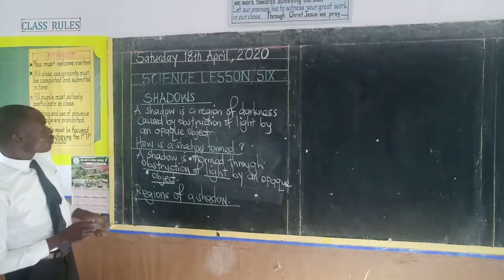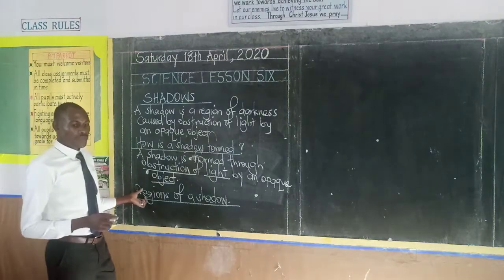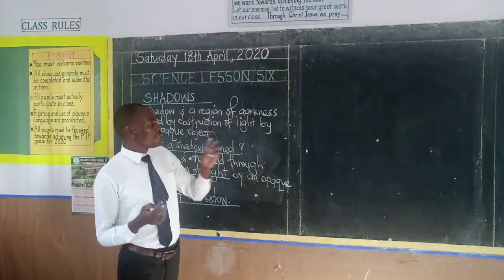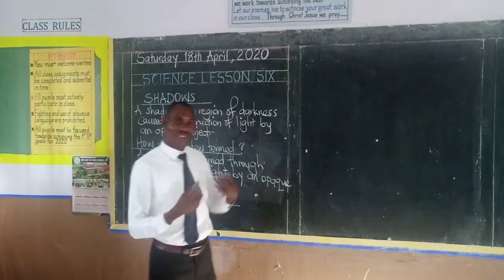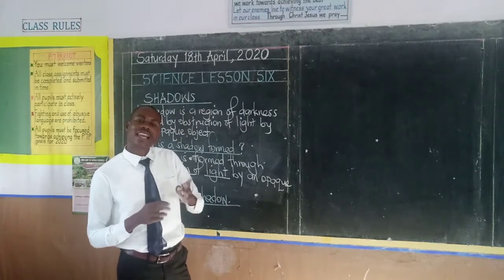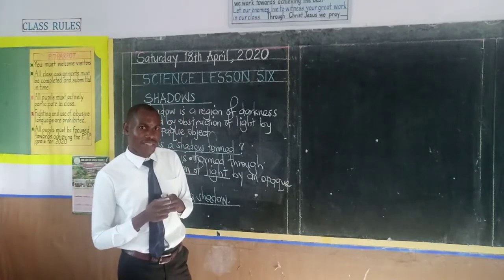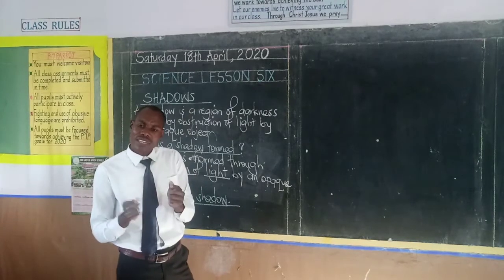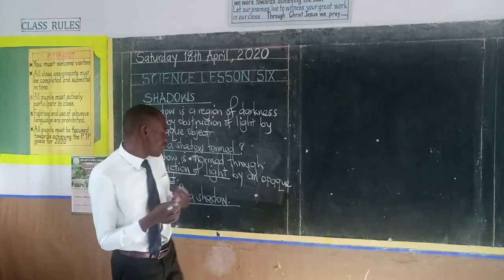A shadow has got two regions. But to begin with, when you look at a shadow, it can have a darker region and the other one is lighter. They are all parts of a shadow, but one of them is dark, whereas the other is lighter.